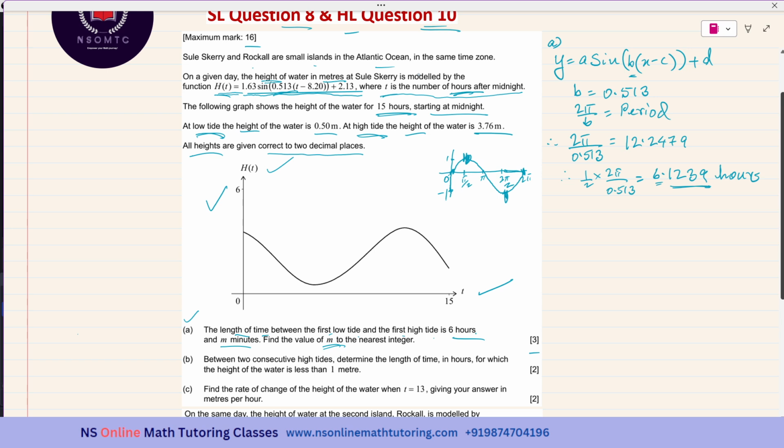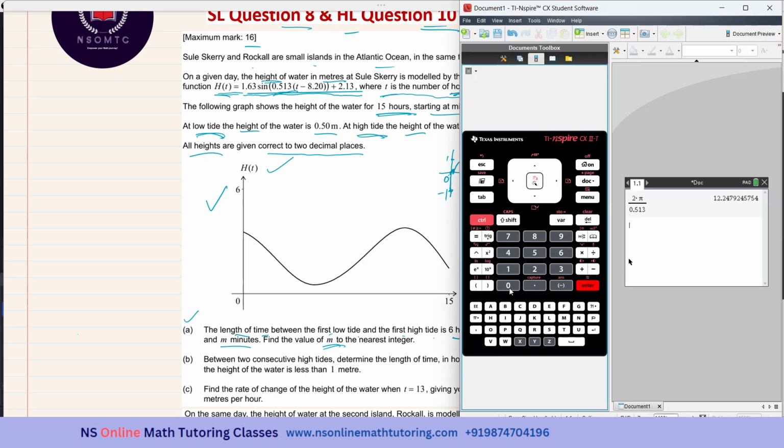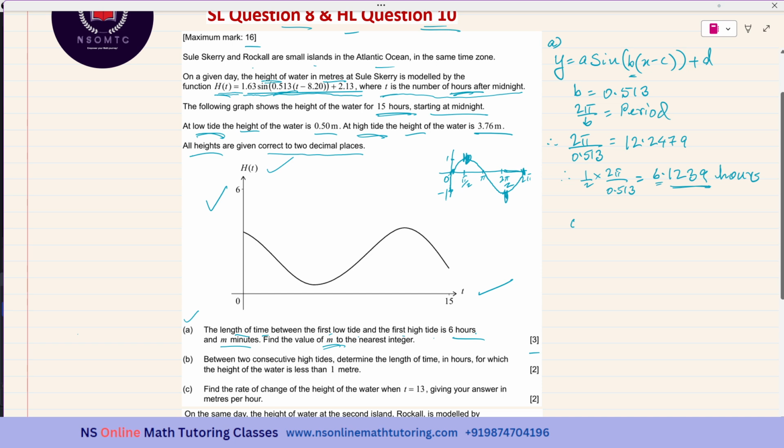I have to convert this part to minutes, so I have to multiply it by 60. Let us do that. 0.1239 times 60, enter. It is 7.434 minutes.